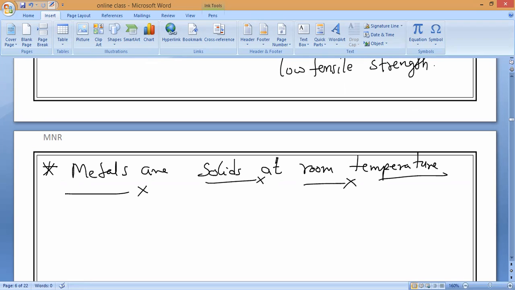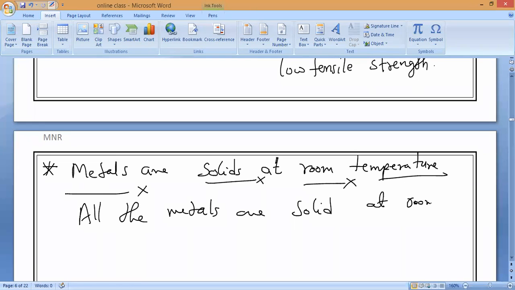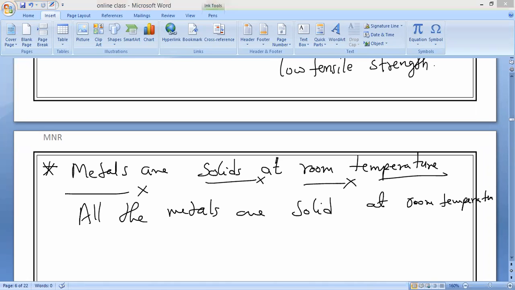So is there any metal in the gaseous state? No, sir. So all the metals are solid at room temperature, except mercury. Exception: except mercury, which is a liquid.